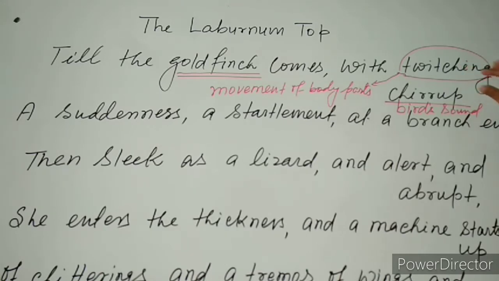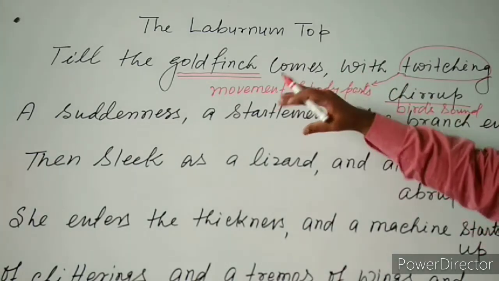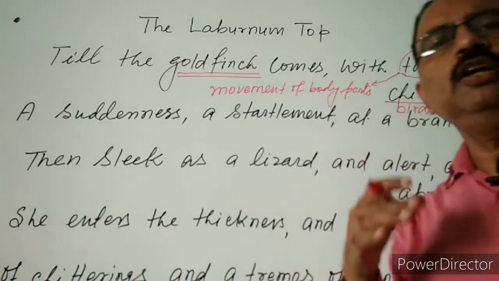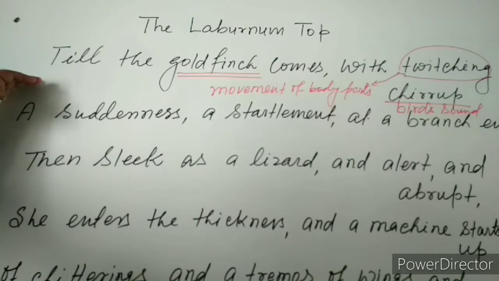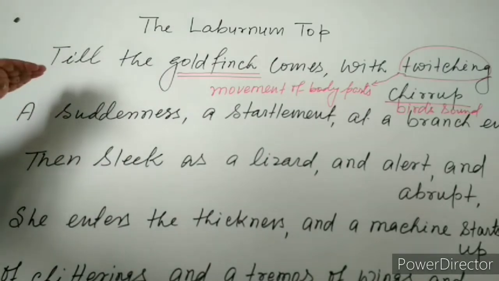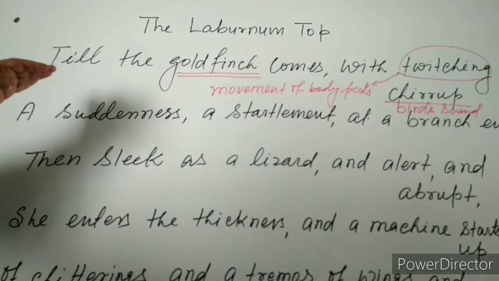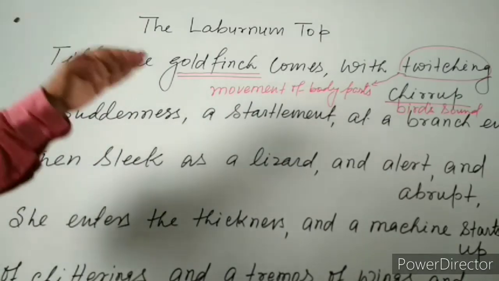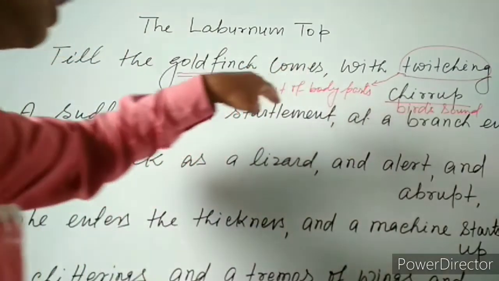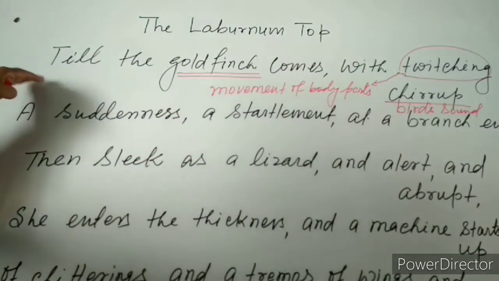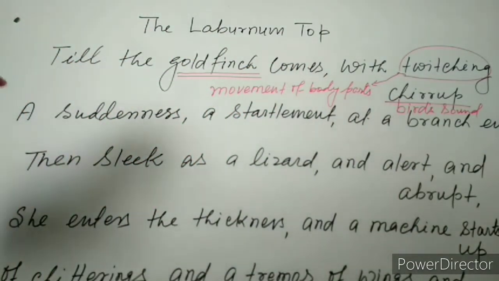And at the same time, once it reaches the branch, there is a movement of the body parts. So the simple sense is that the goldfinch arrives at a branch with this particular sound as well as the movement of the body parts, then it has